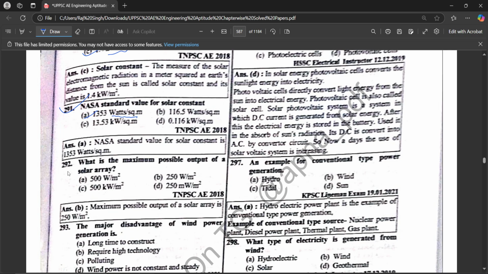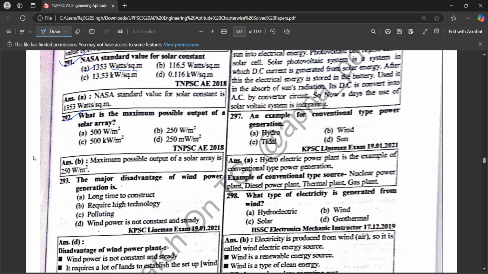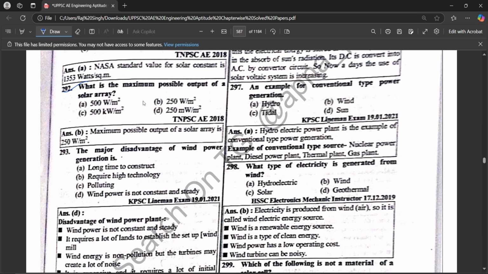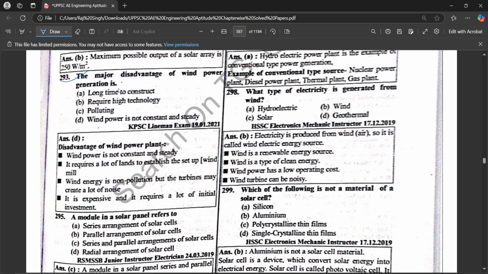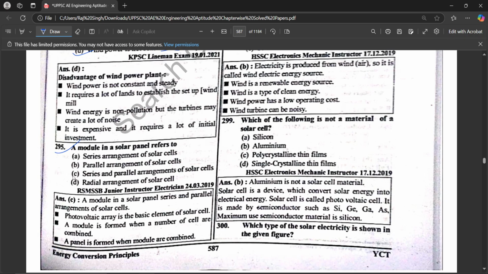1353 watt per meter square. What is the maximum possible output of solar array? Which is 250 watt per meter square. The major disadvantage of wind power generation is wind power is not constant and steady. The module is a solar panel referred to series and parallel arrangement of solar cell.